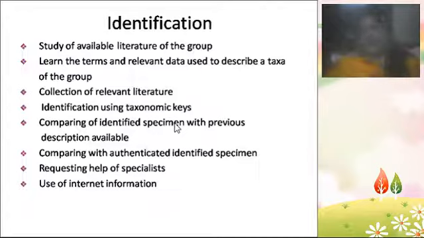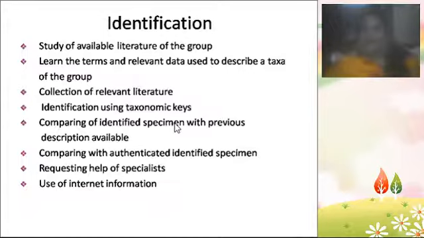If you compare the characters you observed with the already existing literature, then you may come to know that this plant has already been identified, and has already been described in the literature. Then you can say that it is an existing plant. Or if you cannot find any literature about the plant which you identified just now, then that means the identification is not done.